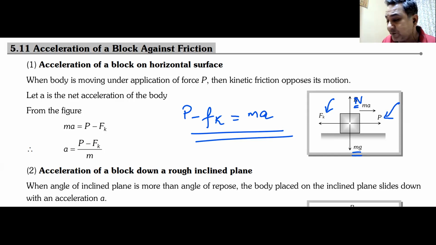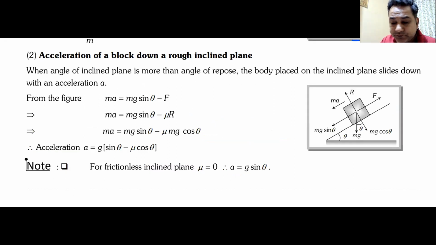Okay, this is the simplest possible thing that you should know. You should be able to find out. This is case number 2. We have already done this case number 2.